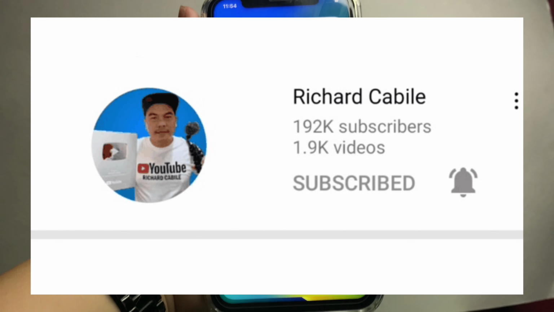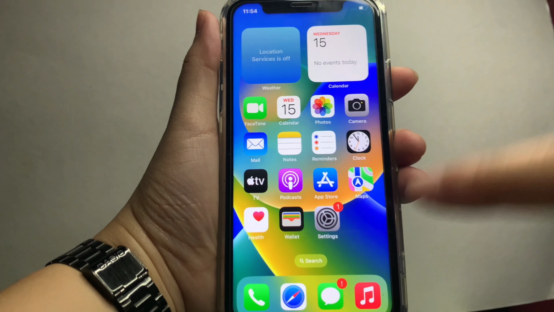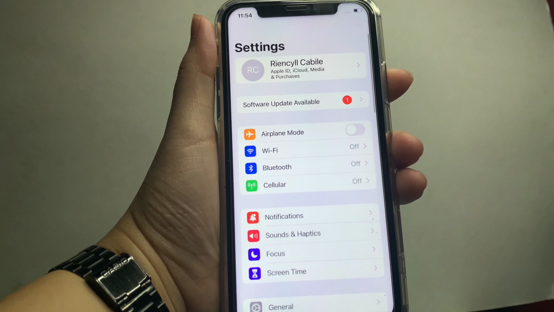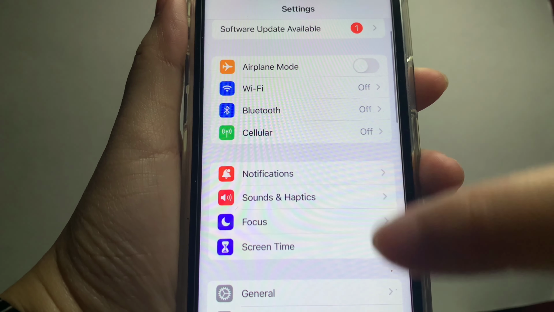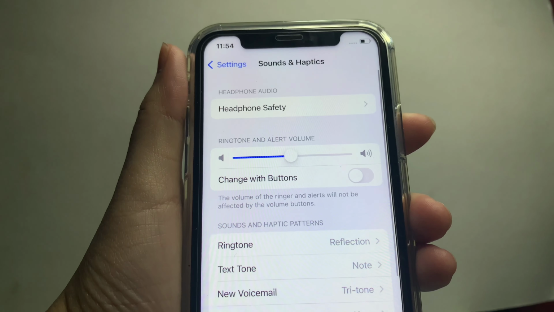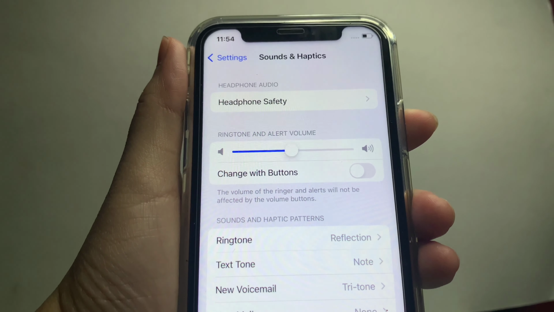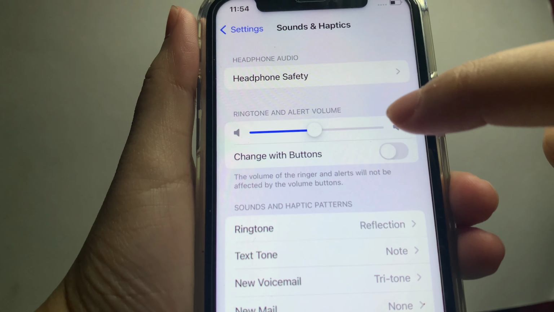And let's start. Using your iPhone X, from your home screen, first go to Settings. In the Settings, scroll down and find Sounds and Haptics. Then, in Sounds and Haptics, go to the Ringtone and Alert Volume section.